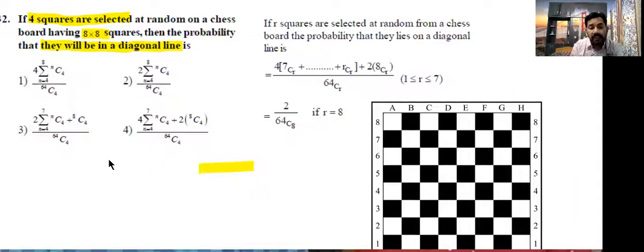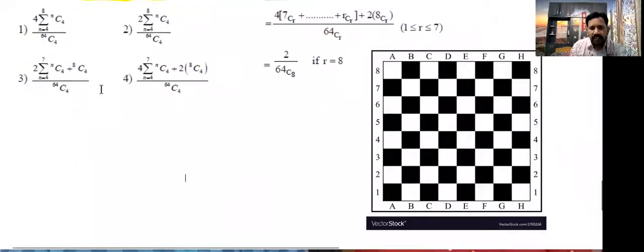We know very well, in a square, this is one diagonal, this is another diagonal. Yes or no? There are two types of diagonals, right? Now I am going to observe that in squares. First, I want to select 4 squares in a diagonal line.